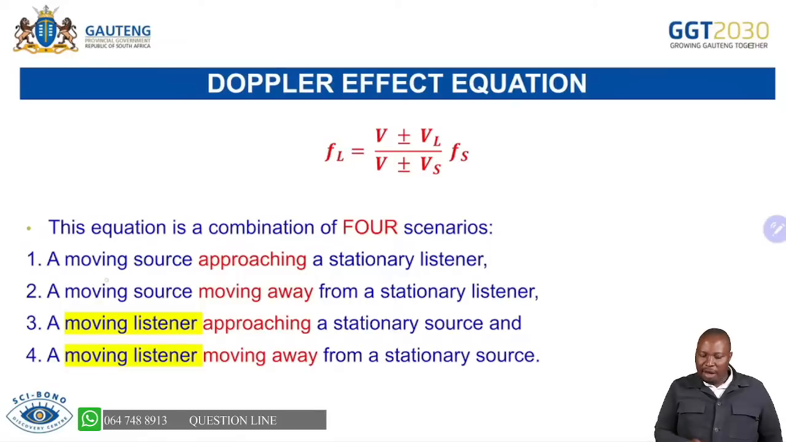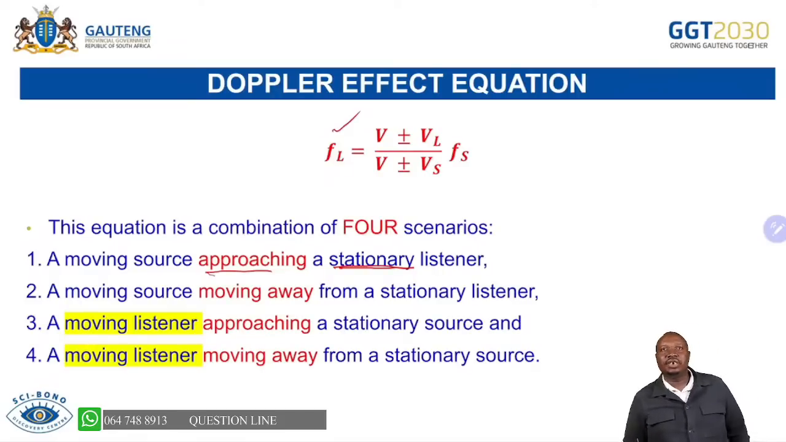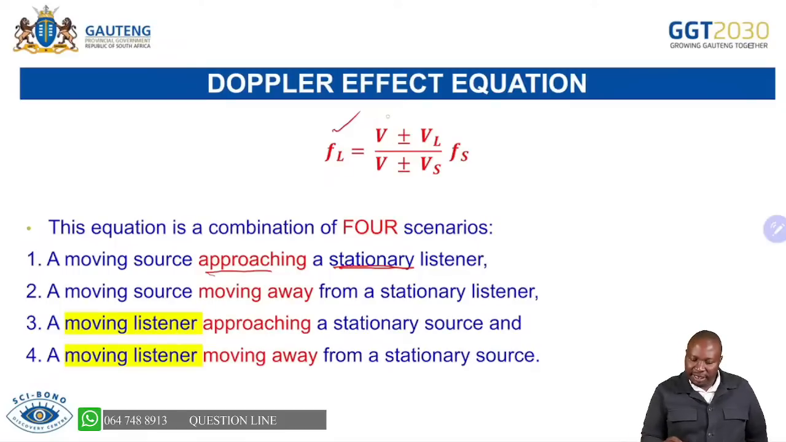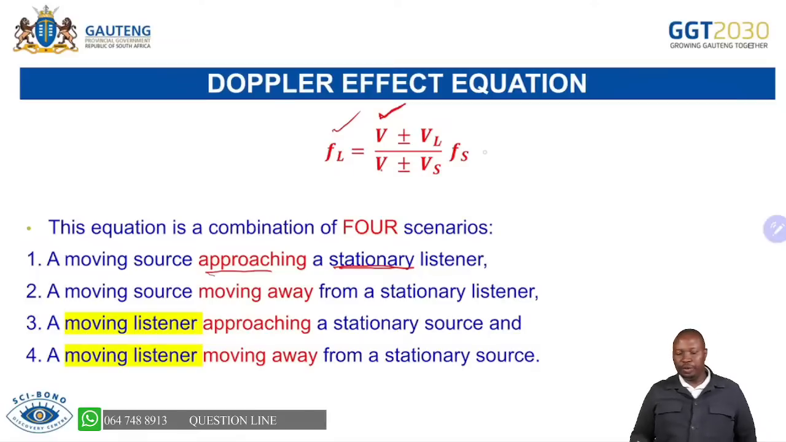It can be a moving source approaching a stationary listener. Immediately when you say stationary listener, it's important for you to remember that FL stands for frequency of the listener. V stands for your velocity, your speed of sound, and then we have the speed of the listener. We have the speed of sound, V, and then we have Vs, which is your velocity of the source.